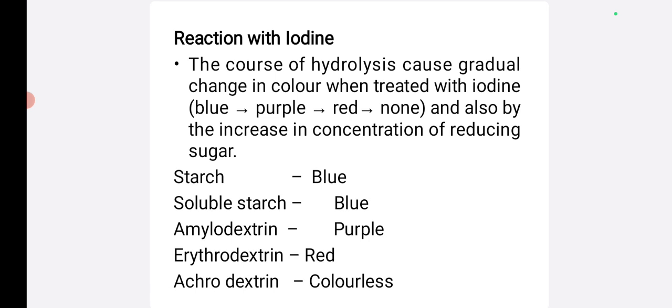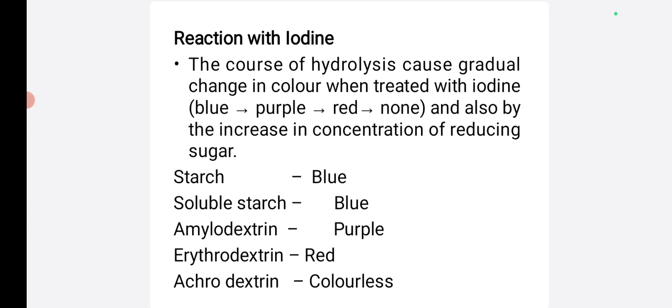Next, reaction with iodine solution. The course of hydrolysis causes a gradual change in color when treated with iodine. First it appears blue, then purple, next red, finally no color, along with an increase in the concentration of reducing sugar. Starch initially gives blue color, meaning soluble starch.